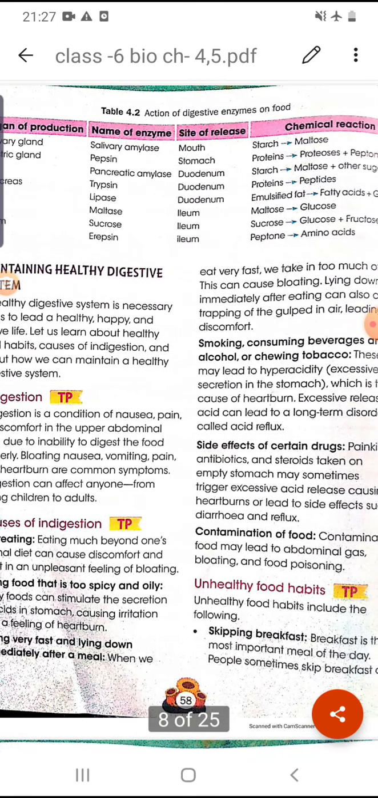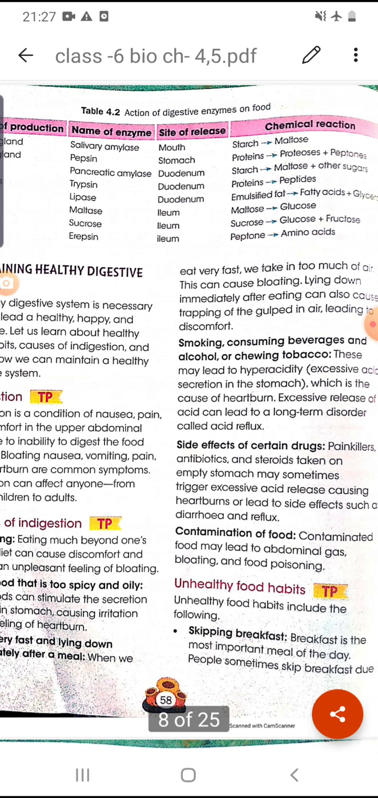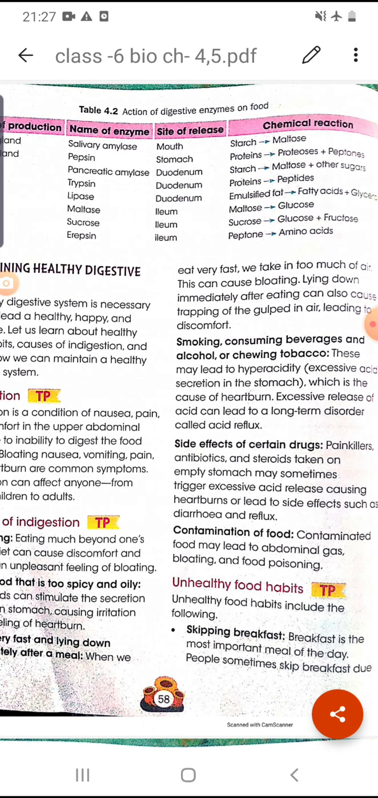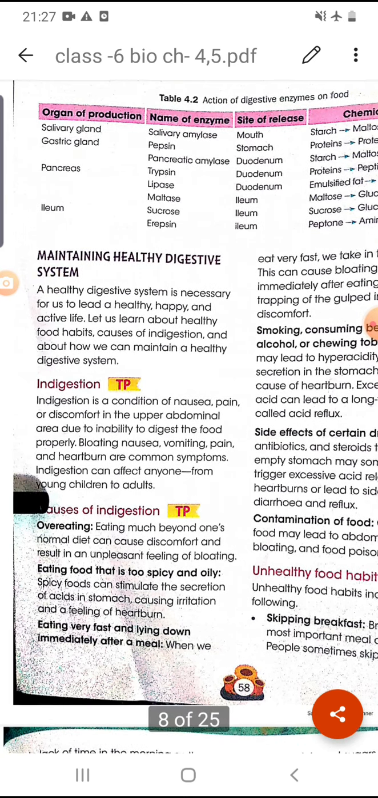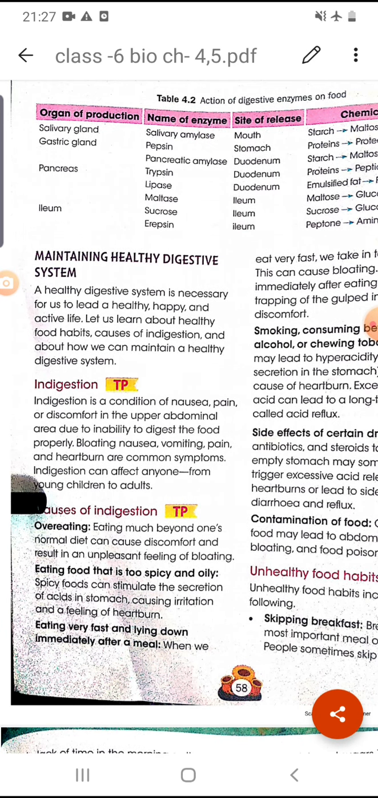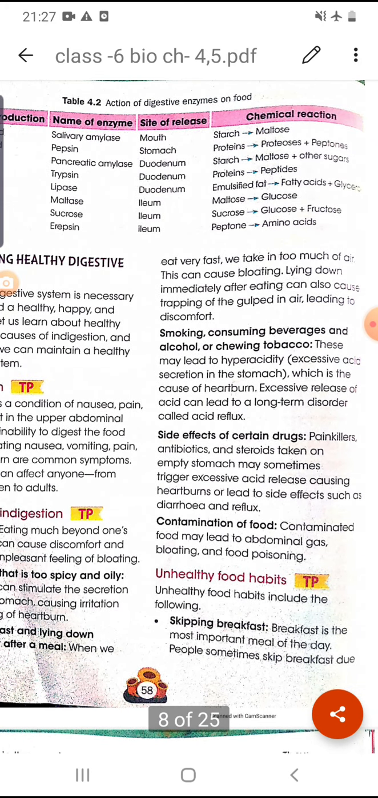And the last one, maltase, is secreted in the ileum part of the small intestine. It acts on maltose and converts it into glucose, that means the simplest part of the starch or carbohydrate. The next organ is the ileum, and two enzymes are secreted from there, sucrase and erepsin. The name of the enzyme is sucrase. It acts on sucrose and converts it into glucose and fructose.